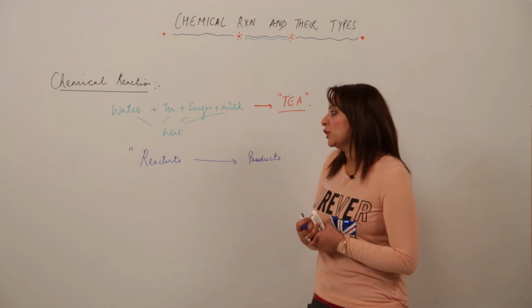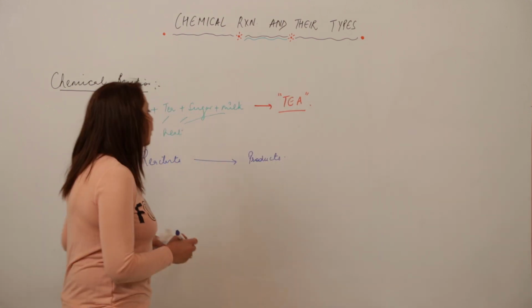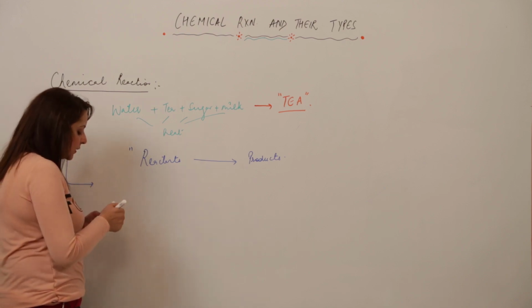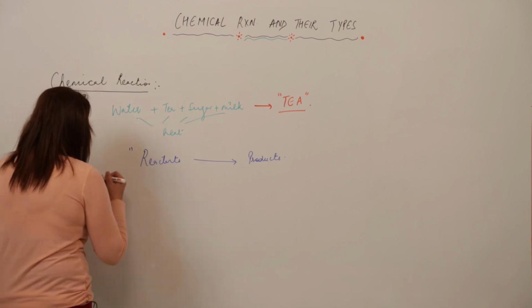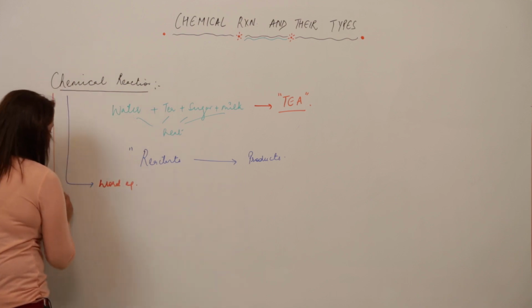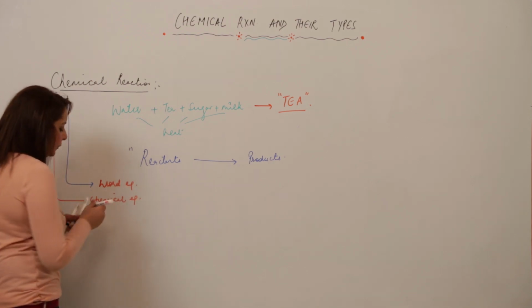Now the question comes, how is a chemical reaction actually represented? There are two methods to represent a chemical reaction. One is the word equation method, and the other is the chemical equation method.